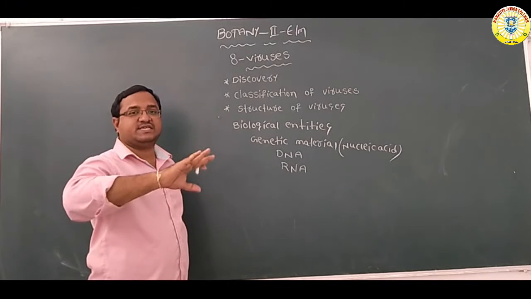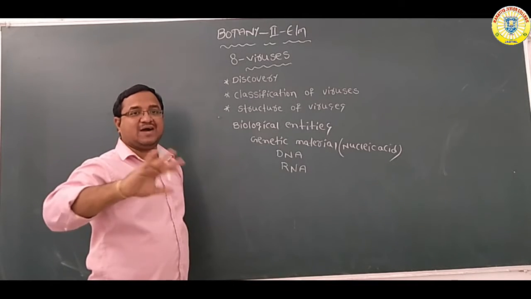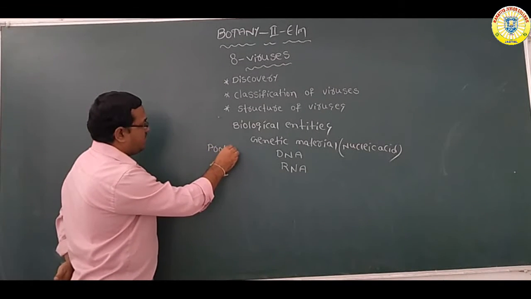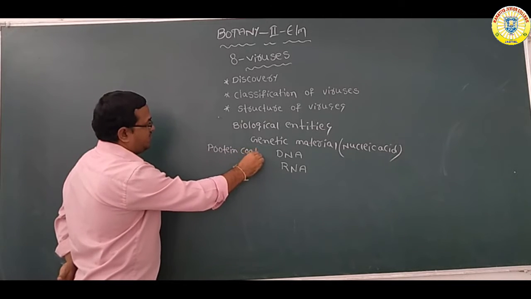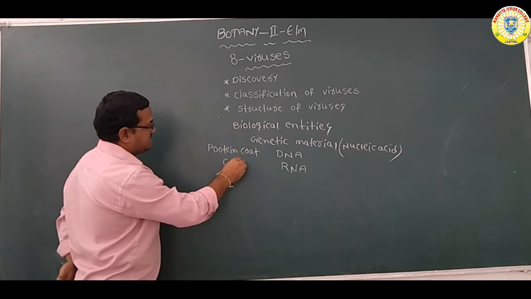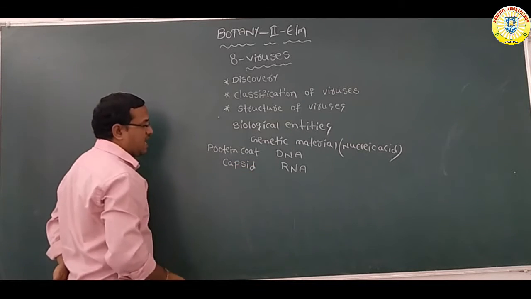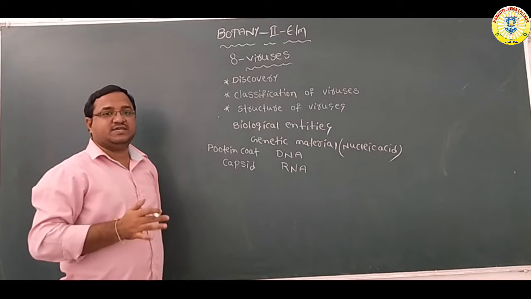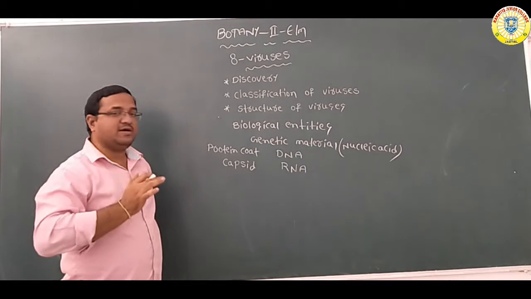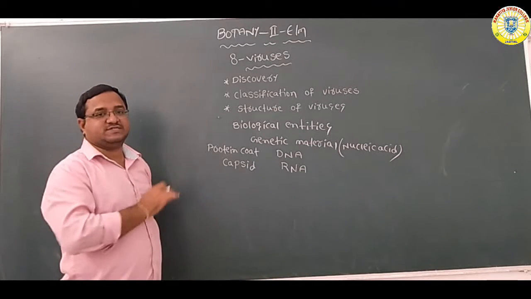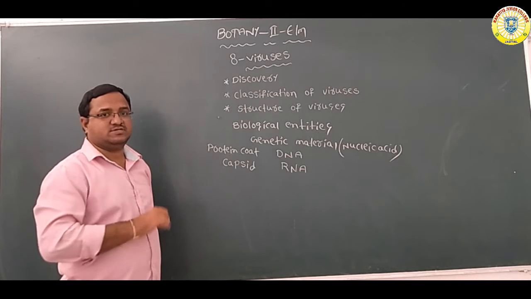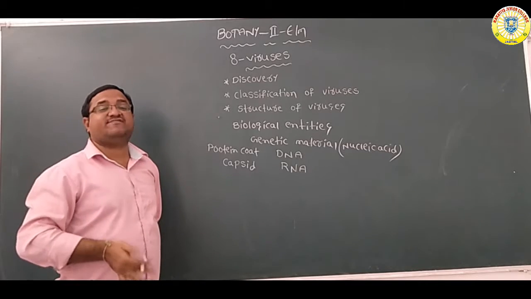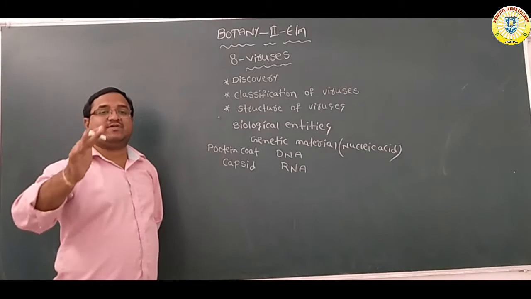This nucleic acid is covered with a protein coat. The protein coat is called the capsid. So the nucleic acid, either DNA or RNA, is covered with a protein coat that is called the capsid.